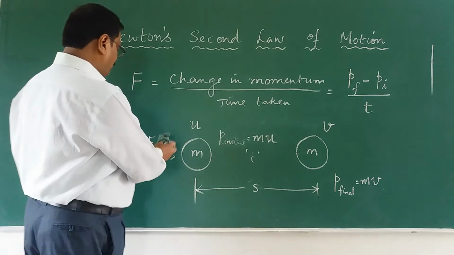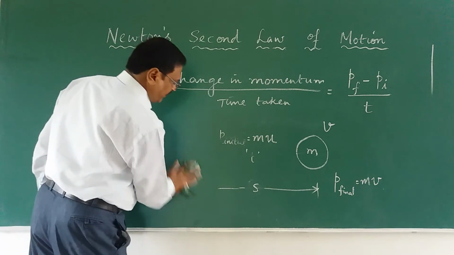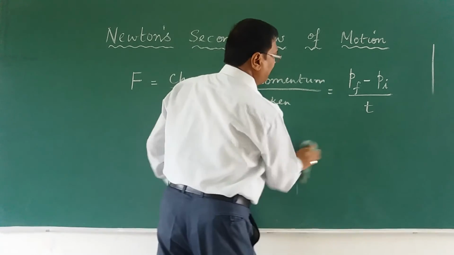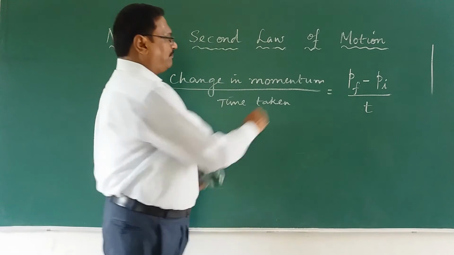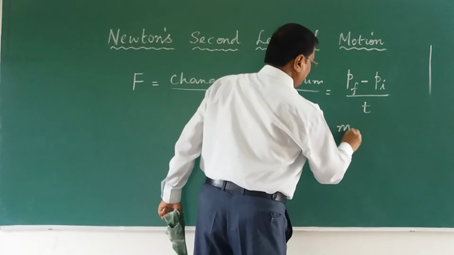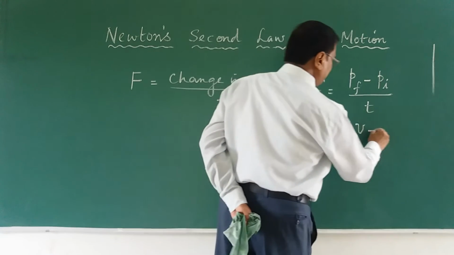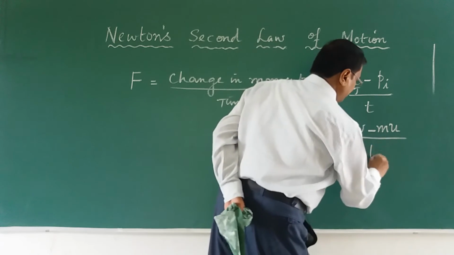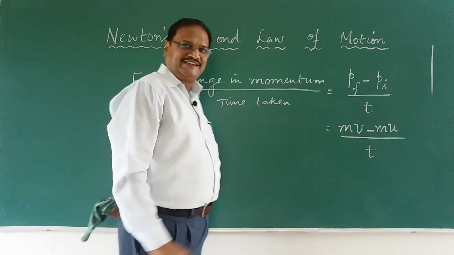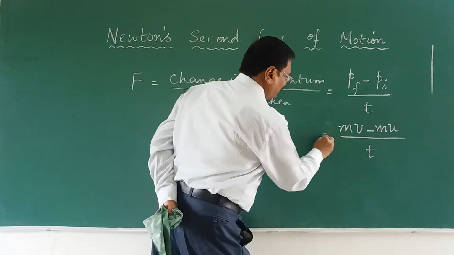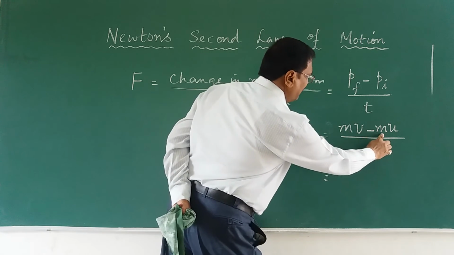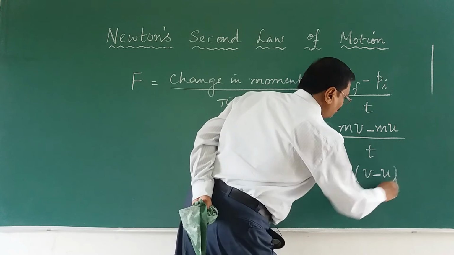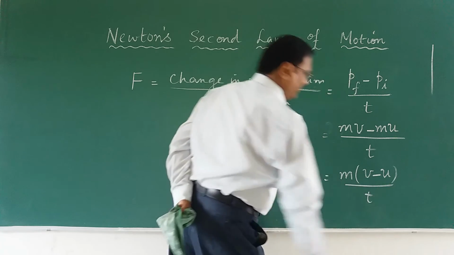Okay, now we can erase this part also. When I erase this, what I am going to do? I am going to make a substitution. Mass into final velocity, minus mass into initial velocity, divided by the time taken T. Yes, the next step, what we will do? Common is mass, take the mass out, V minus U whole divided by T.